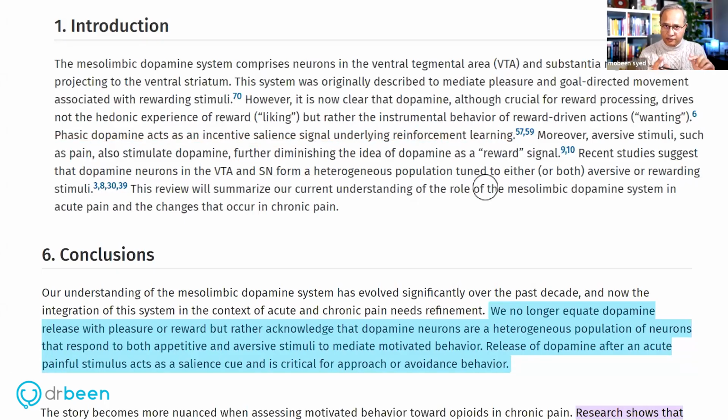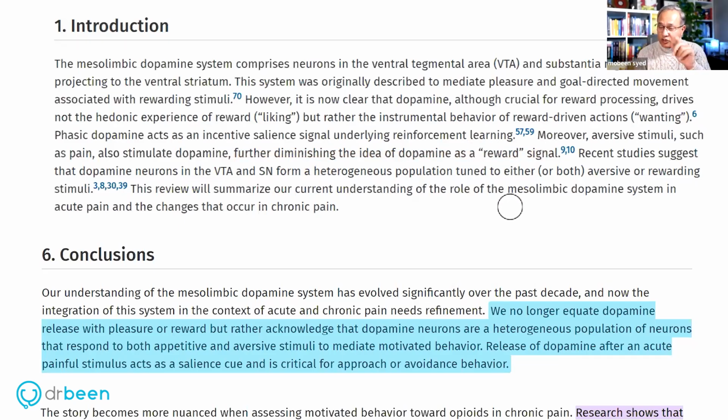So see, now they went from rewarding to the reinforcement as well. Moreover, aversive stimuli, where you avoid something, aversive stimuli such as pain also stimulate dopamine. And this is one of the aspects of the rewarding and then reinforcement. The reinforcement part is also driven by the pain management effect of the dopamine or opioids. Because opioids reduce pain, then that becomes an additional factor in us trying to seek opioids. So moreover, aversive stimuli such as pain also stimulate dopamine, further diminishing the idea of dopamine as a reward signal.